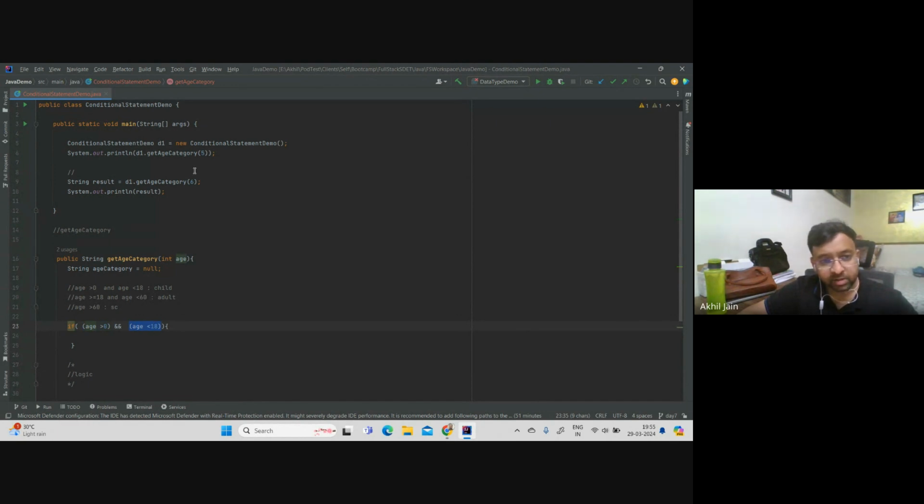If I have provided 6 here, what will happen? 6 greater than 0, which is true. So we got true here. And then let's say we check this, 6 less than 18, again true. So it is like true ampersand true. What will be the output? Ashok, what will be the output here if I provided age as 6 here?